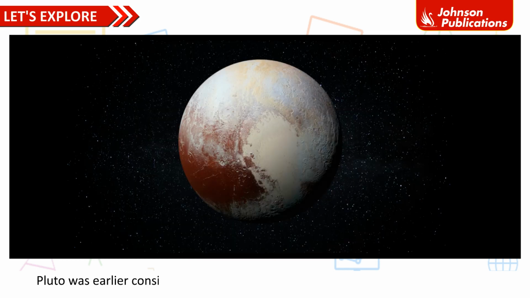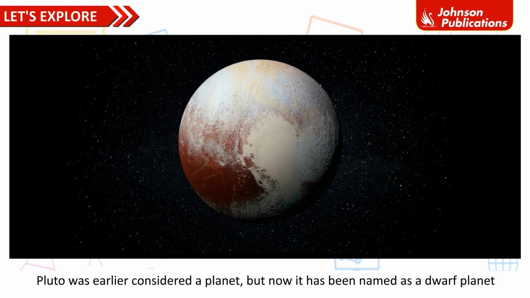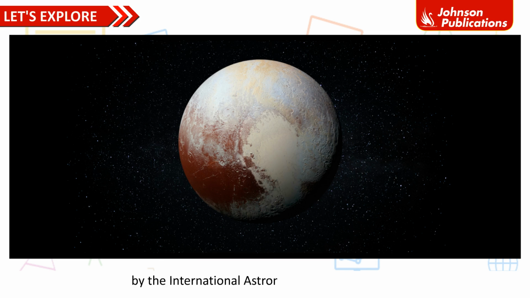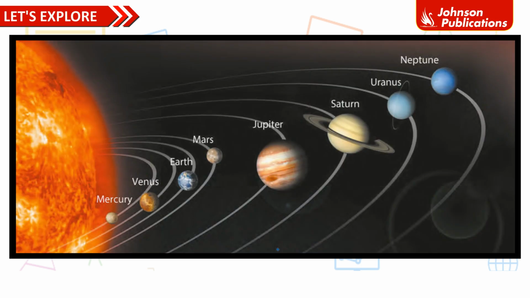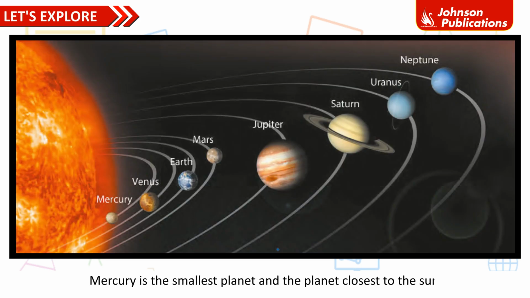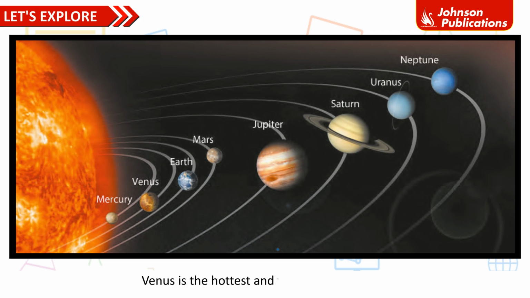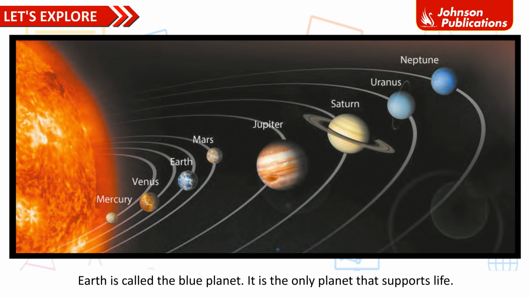Pluto was earlier considered a planet, but now it has been named a dwarf planet by the International Astronomical Union in 2006. Mercury is the smallest planet and the planet closest to the Sun. Venus is the hottest and the brightest planet. Earth is called the blue planet. It is the only planet that supports life.